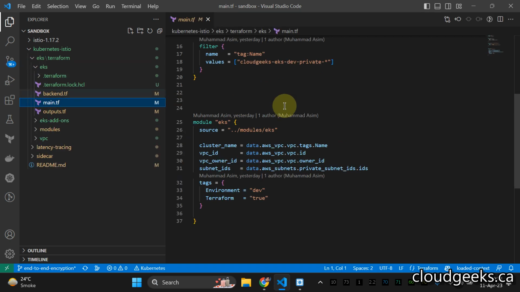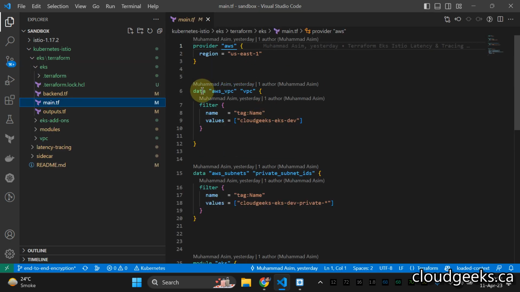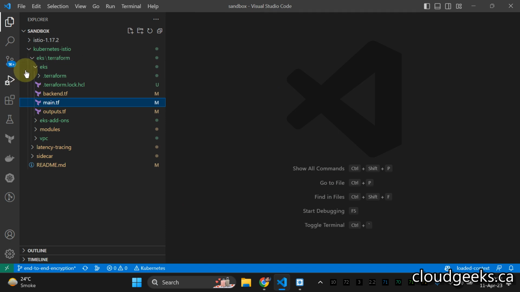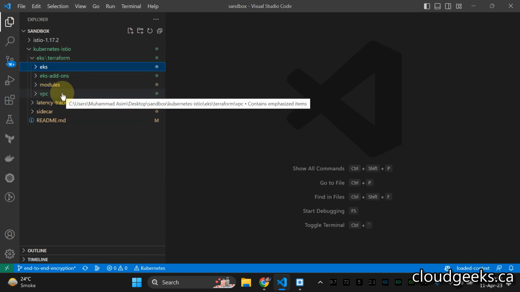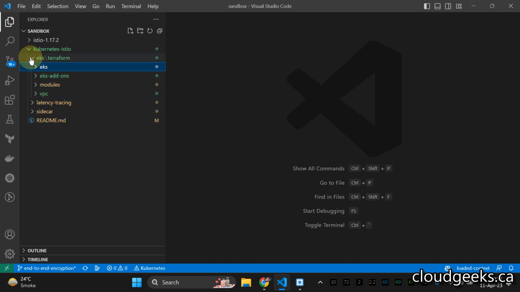In EKS, I've used a different approach. It is not going to pull the data from the backend. Just to show you, it is going to pull the data from AWS, where we have already created the VPC. It is going to look for the tag and this name. This is going to be the name of the VPC, and I'm using the same name with the EKS cluster. This is the little demonstration of the EKS cluster I have set up.